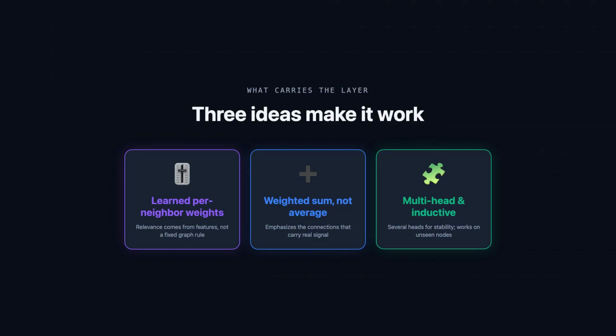Third, robustness and reach. GAT usually runs several attention computations in parallel, called heads, and combines them for stability, so no single noisy pattern dominates. And because the weighting comes purely from features, the same layer works on brand new nodes it never saw during training.